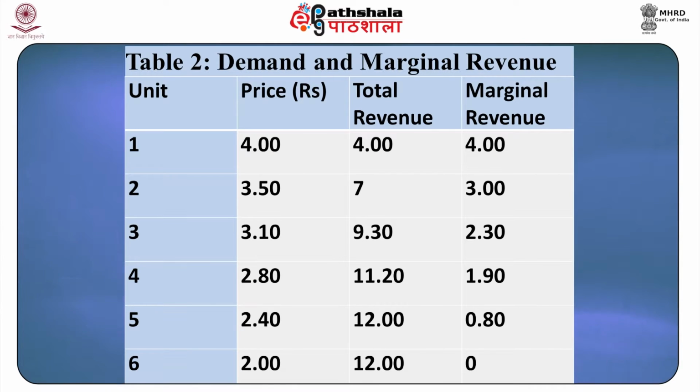For the first unit in the table, P is equal to MR is equal to 4 rupees. Now, as the price is lowered to rupees 3.50, it is reduced for the first as well as second unit. So, MR for the second unit, that is the price minus reduction in price to sell this second unit, that is 3.50 minus 0.5, is rupees 3. Hence, MR is rupees 3 in this case, or the additional revenue earned by selling an extra unit is less than the price. You should verify the relation between price and MR for the third, fourth and fifth units for yourself based on this data.